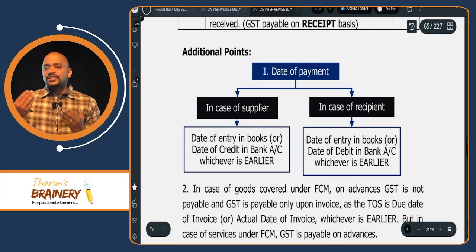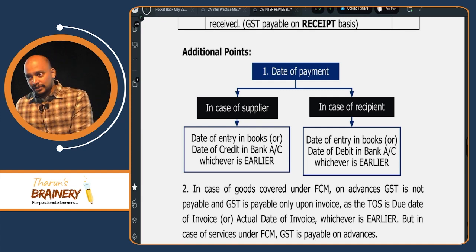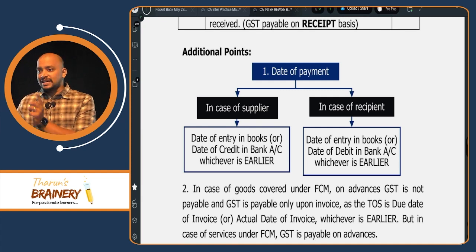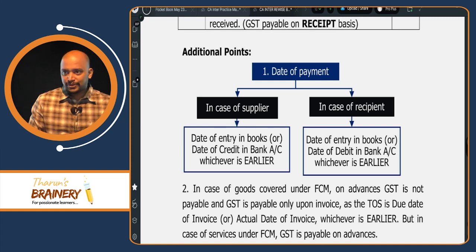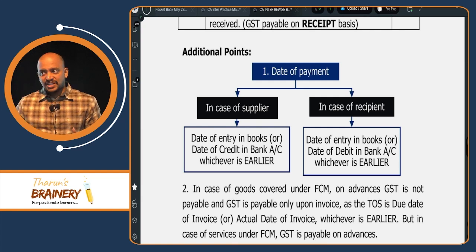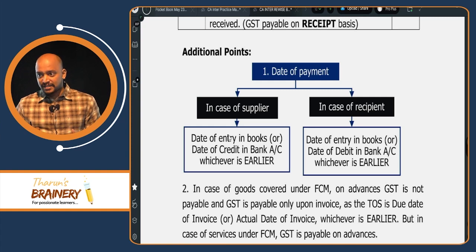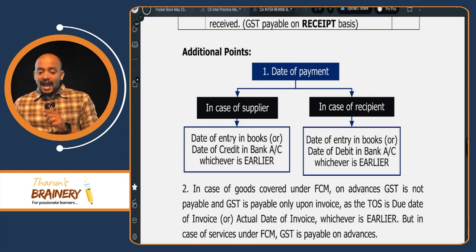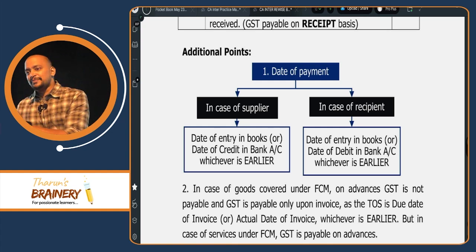Suppose you give me a check, I will pass a journal entry, then I will send the check for collection. Thereafter my bank account gets credited. Whichever is earlier is the date. Suppose you make a NEFT or RTGS fund transfer. Money I will receive in my bank account first, then after BRS, I will enter it in my books. So whichever is earlier is the date of credit in my bank account.